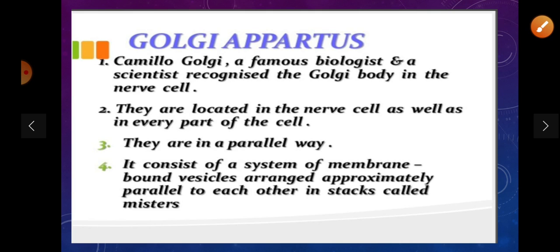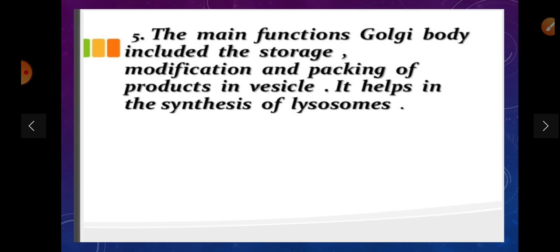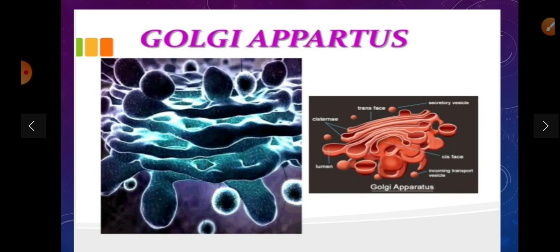Now the Golgi apparatus. Camillo Golgi, a famous biologist and scientist, recognized the Golgi body in the nerve cell. They are located in the nerve cell as well as in every part of the cell. They are in a parallel way. It consists of a system of membrane-bound vacuoles approximately parallel to each other in a stack called cisternae. The main function of the Golgi body is modification and packaging of the product in the vacuole. It helps in the synthesis of lysosomes. This is the Golgi body.